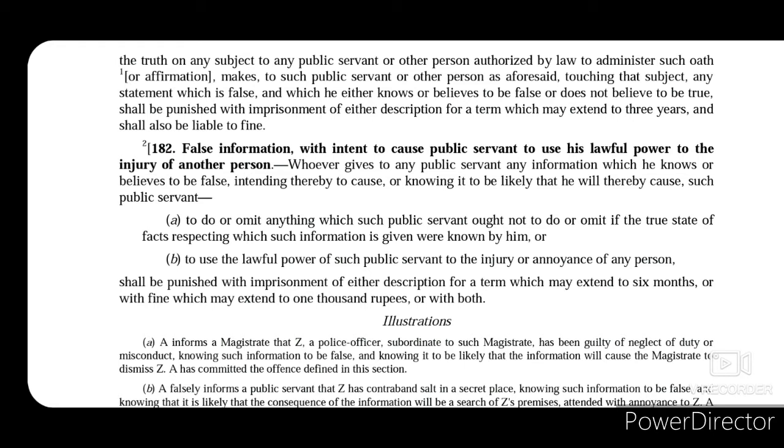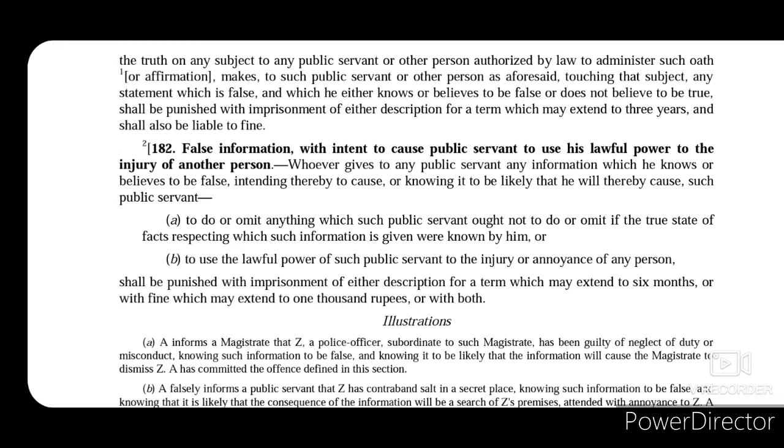So he basically misled him with his false information, and the public servant lost track and he is now doing something that he was not supposed to do. So this person who gave such false information to that public servant will be dealt with under section 182.